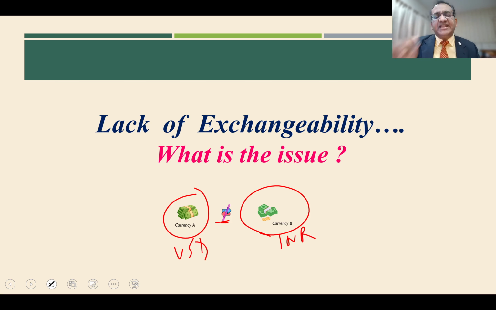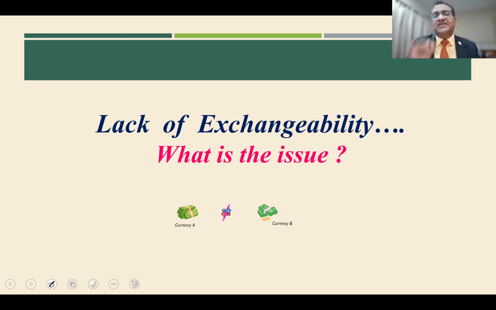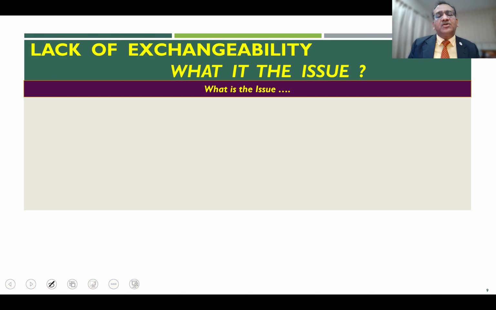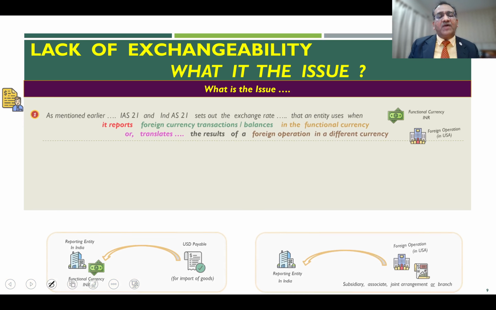Now, if for some reason this conversion or exchangeability does not exist between these two currencies for, let's say, a relatively longer period of time, then how do you deal with it? Let us first see the concept of lack of exchangeability, what the issue is, and how it all started. So what is the issue?